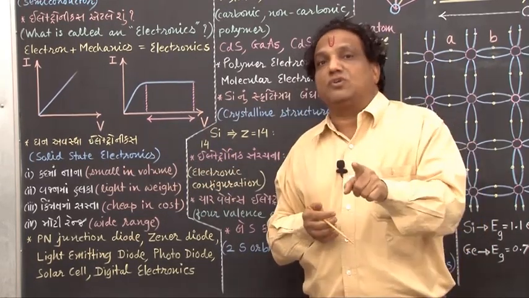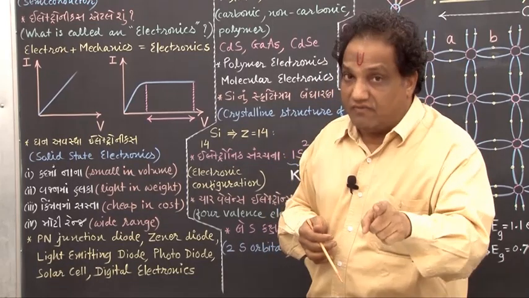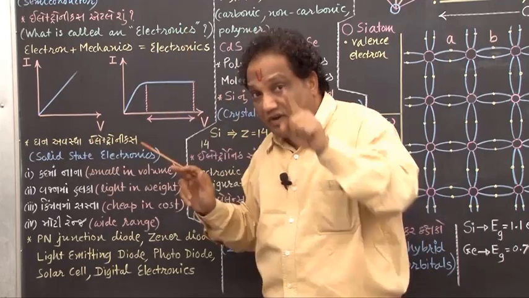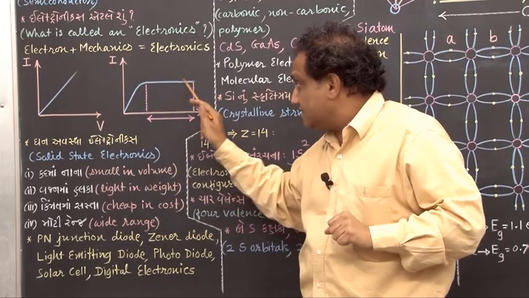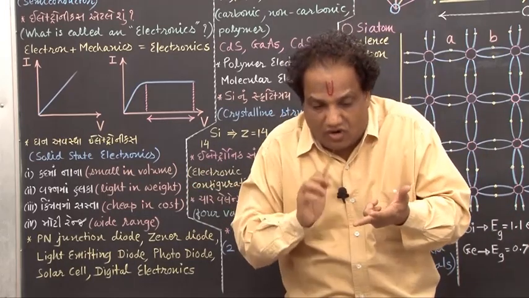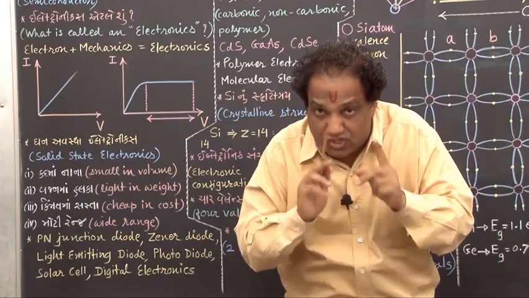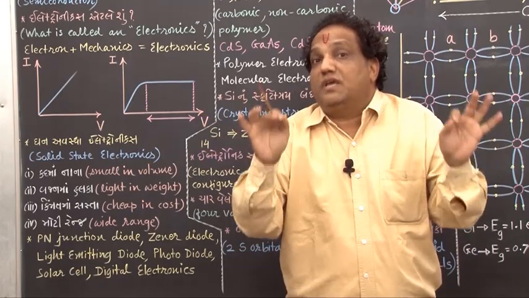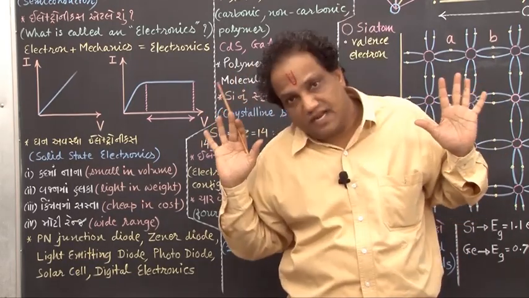Never, because in a metallic wire, whenever voltage increases, current will increase proportionately. It will never become constant like this. So what does it mean? That the I versus V characteristic which you require in practice cannot be obtained using metallic wires.